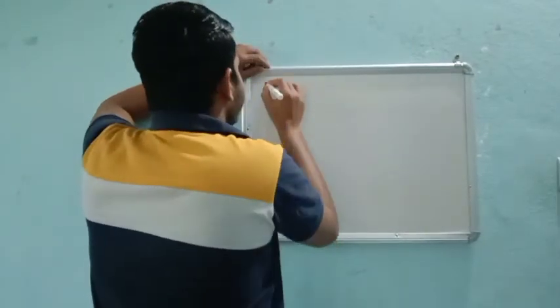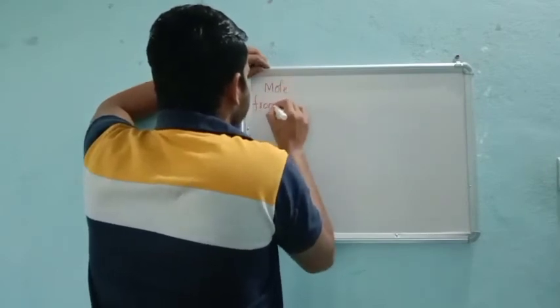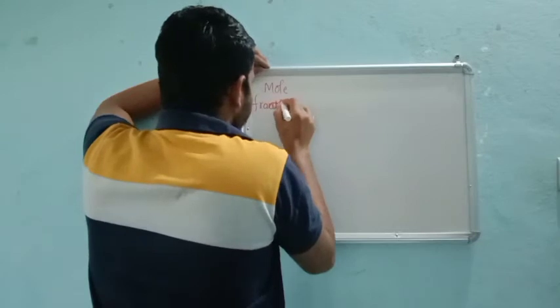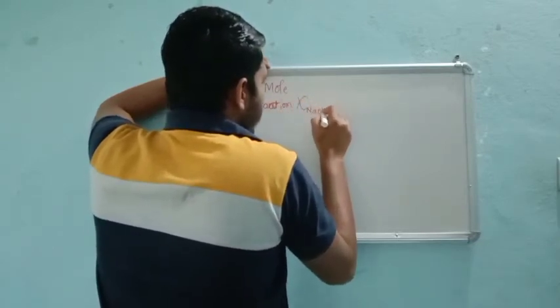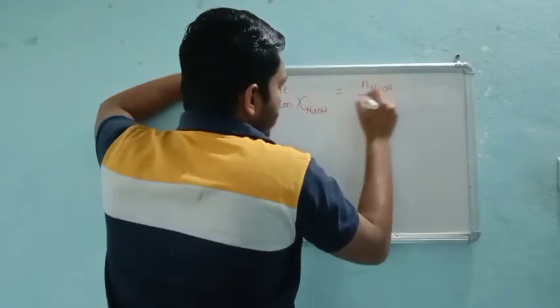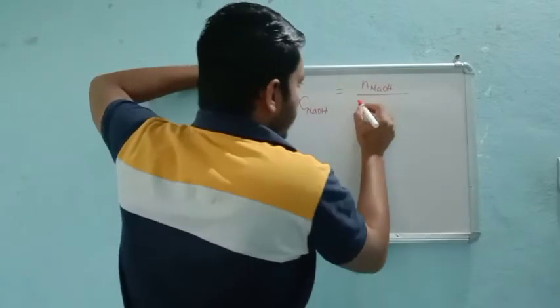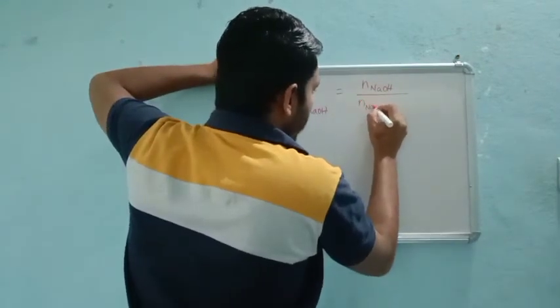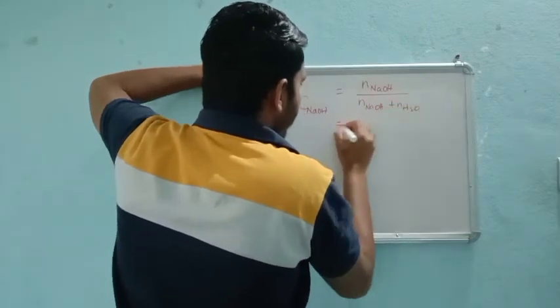So the mole fraction. We will go for the mole fraction of NaOH. The number of moles of NaOH divided by the total. Total means NaOH as well as the water molecule. The number of moles of NaOH plus the number of moles of water, divided by.